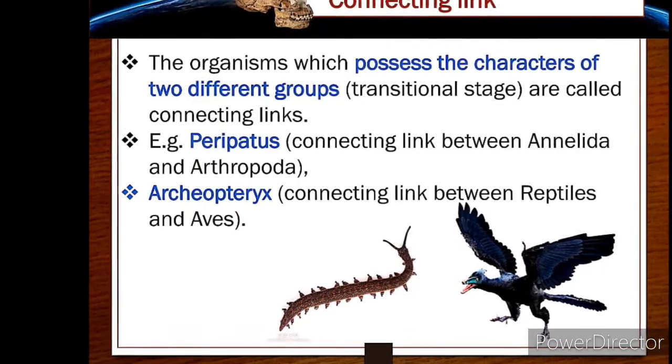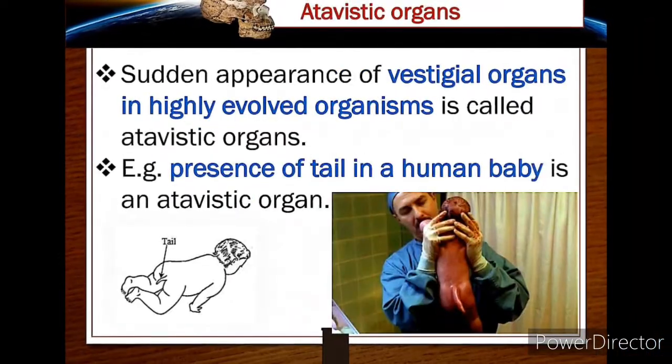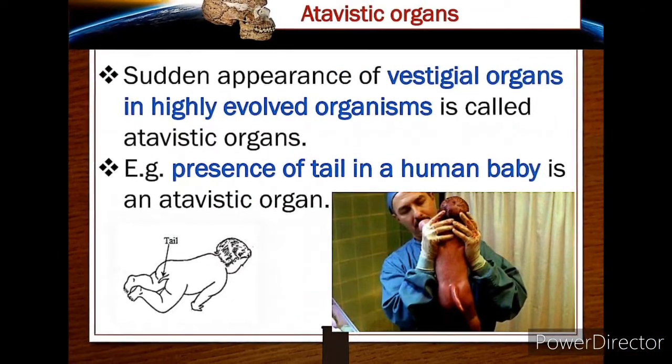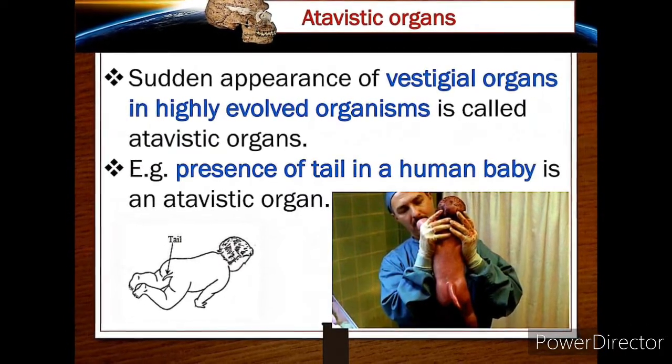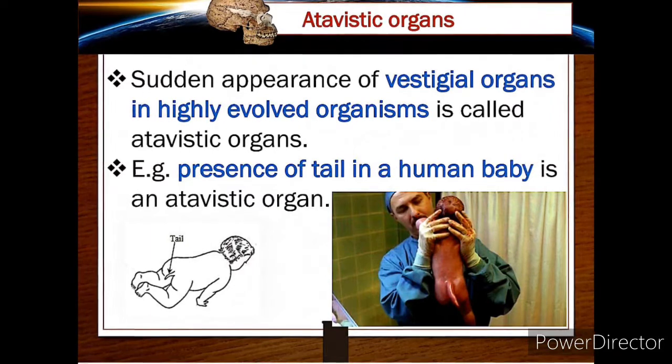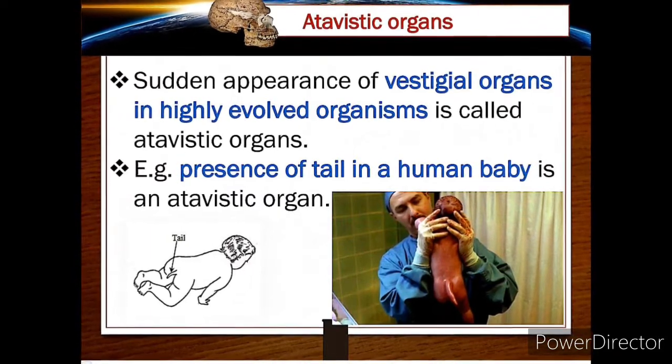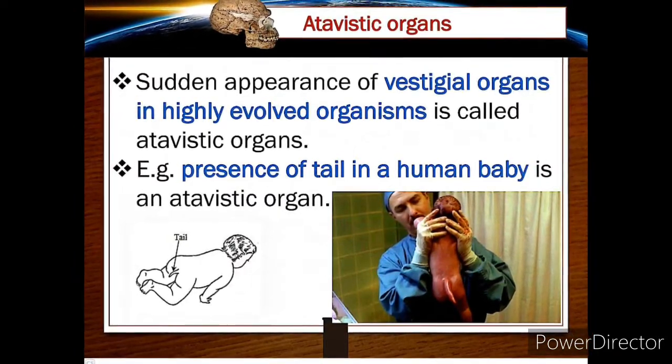Next, atavistic organs. Sudden appearance of vestigial organs in highly evolved organisms is called atavistic organs. Example, presence of a tail in a human baby is an atavistic organ.